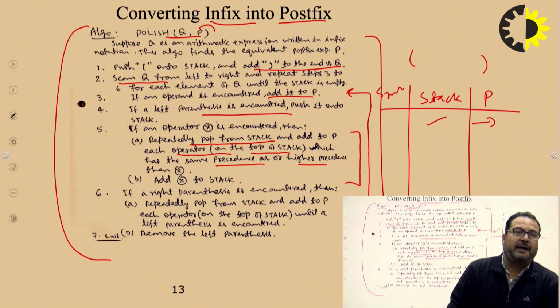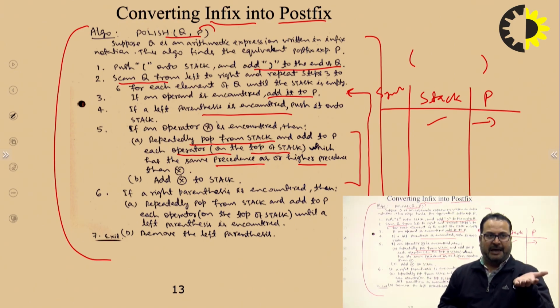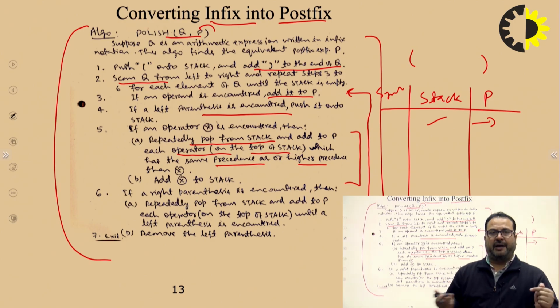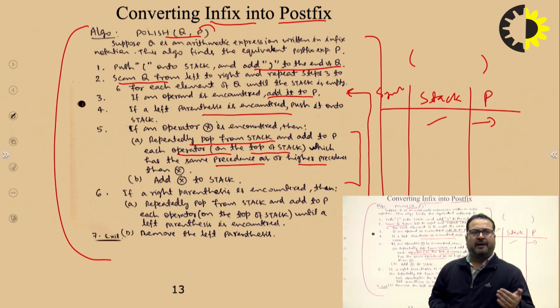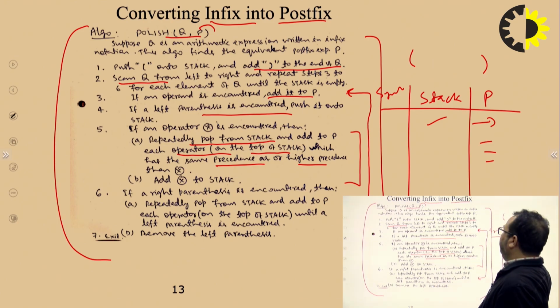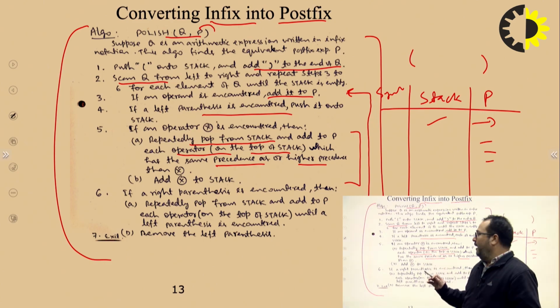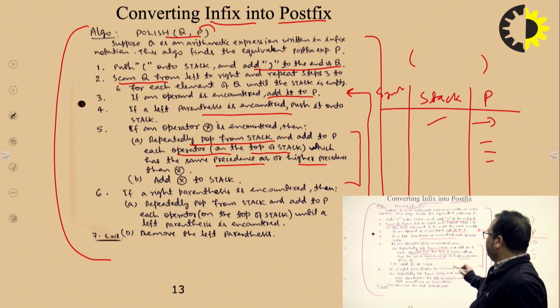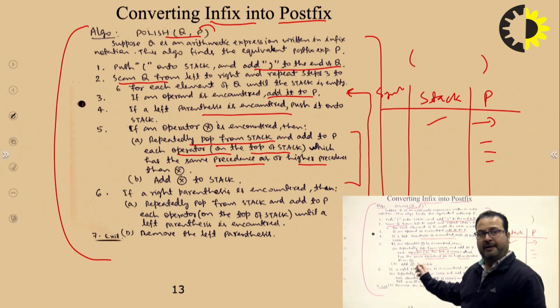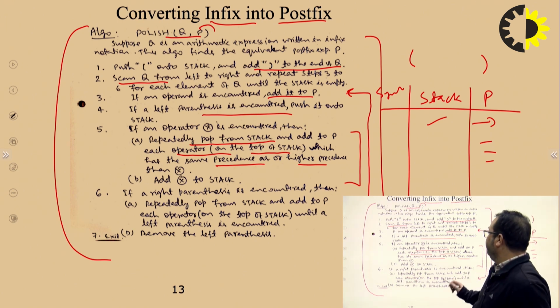The meaning is that if a new operator is encountered, and there are operators on the stack having precedence higher than or equal to the current scanned operator, then we will simply pop them and add them to P. If not, they will simply remain in the stack. After that, we add the current scanned operator to the stack.